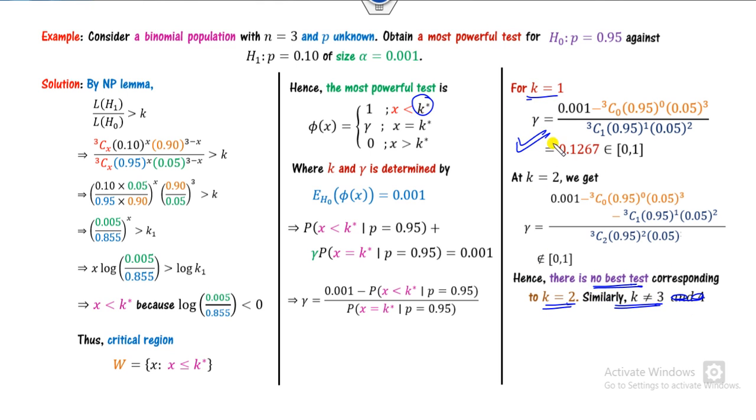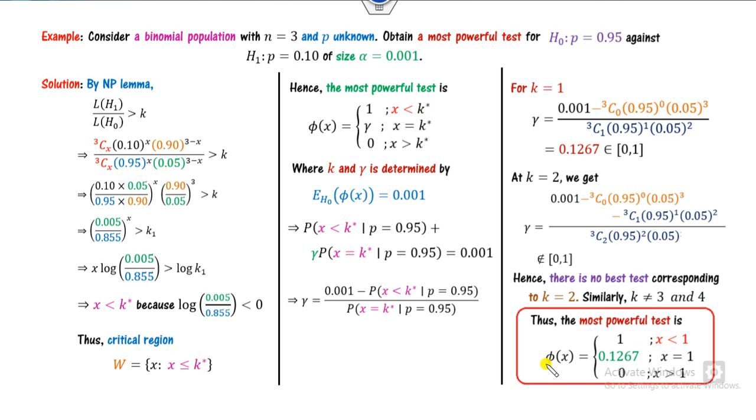Substitute k here, gamma here. You can get the most powerful test as 0.1236.